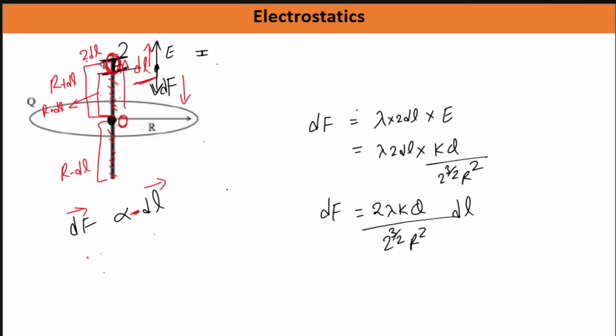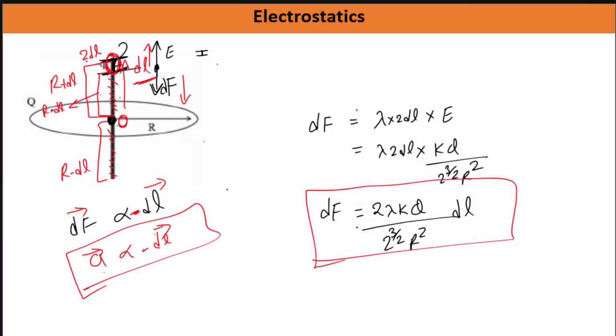Done? So acceleration, if you talk about, acceleration is directly proportional to what? Minus of dl. So this is an equation of SHM, it means, right? So this rod will perform SHM upon a small displacement, either you displace it up or down by a small distance. So for small amplitude, it will perform SHM. For larger amplitude it will not, because for larger amplitude you cannot take such approximations, and in that case you won't be getting force directly proportional to displacement. Okay, so it is like this.